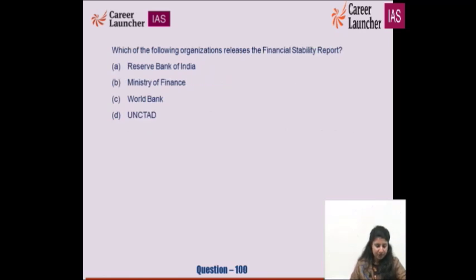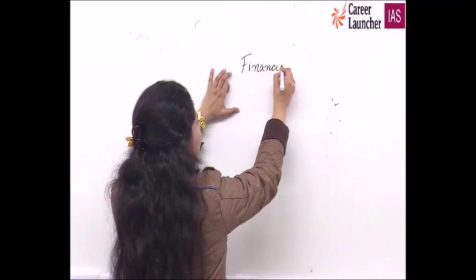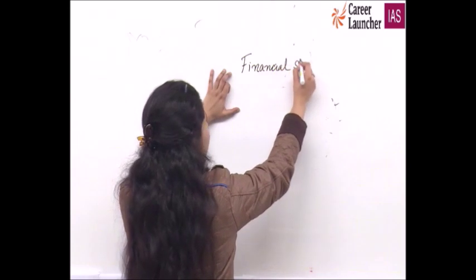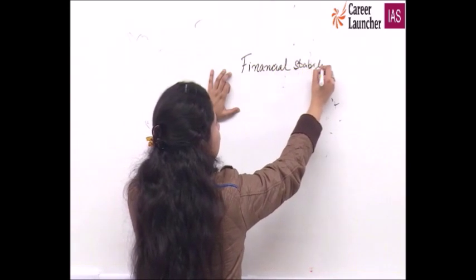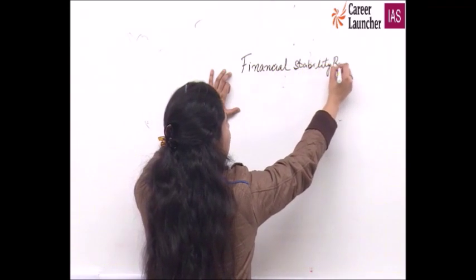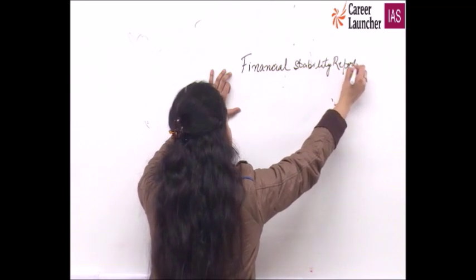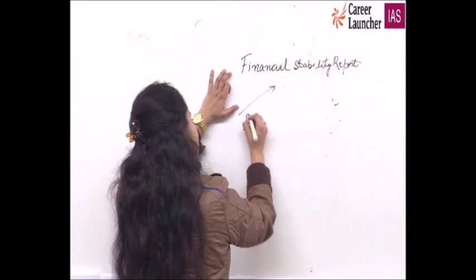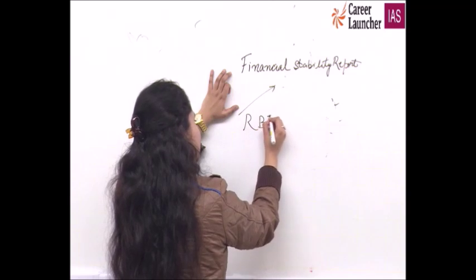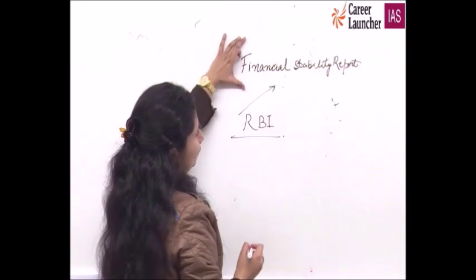Financial Stability Report. This report is very important, and when you get on to your mains, the Financial Stability Report is by RBI, Reserve Bank of India, of your own country.